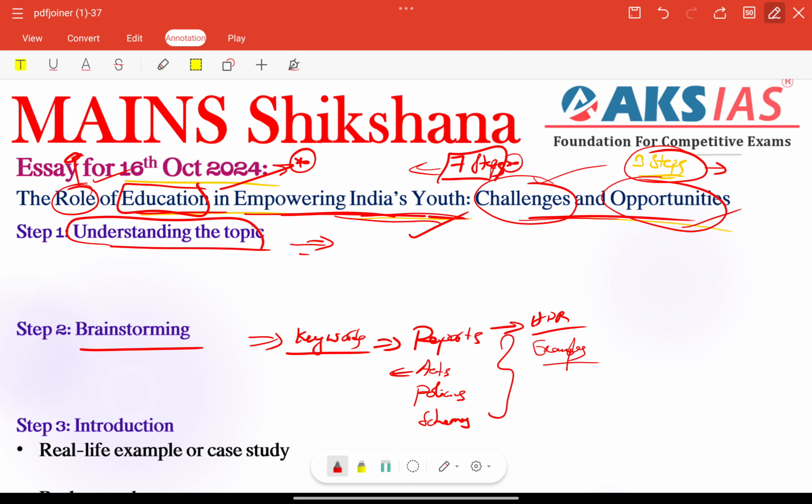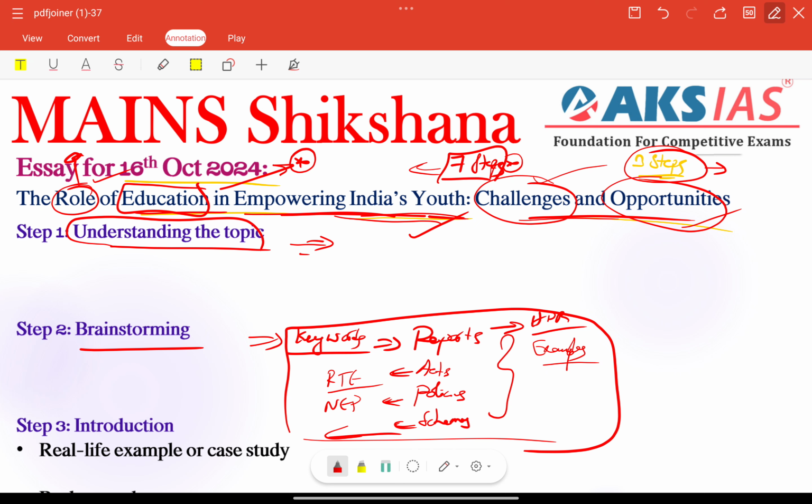Other than that, we can add our acts, like the Right to Education Act we have, right? Other than that, we have recent policies like NEP, the National Education Policy, or otherwise schemes like the midday meal scheme, Beti Bachao Beti Padhao scheme, or Skill India, Pradhan Mantri Kaushal Vikas Yojana. All these important schemes need to be included as keywords in our answer, right?